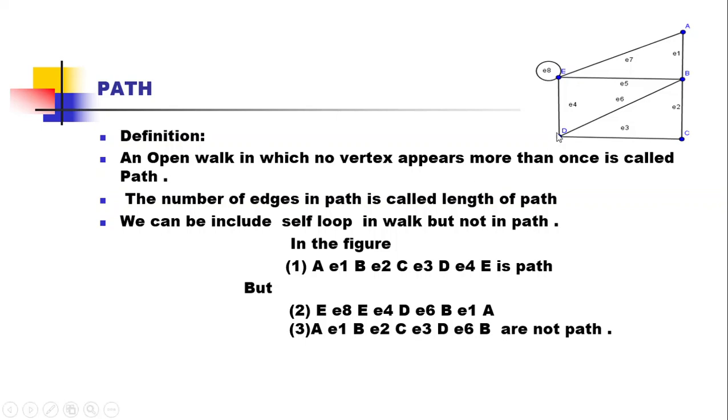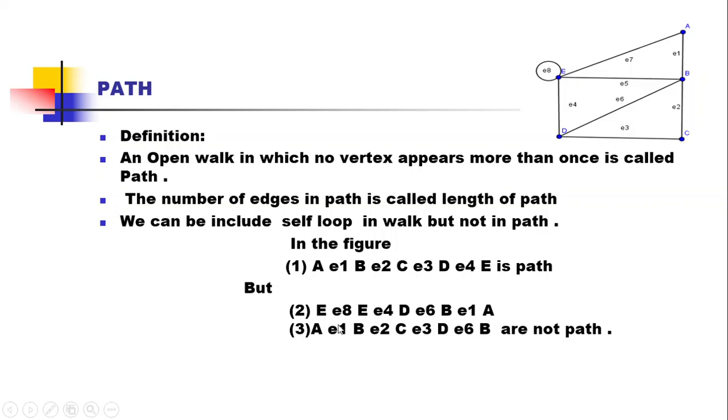You can consider more examples from this graph. B E2 C, E3 D is also one path. D E4 E, then E5 B, E1 A is also one path. You can create more paths from this graph.